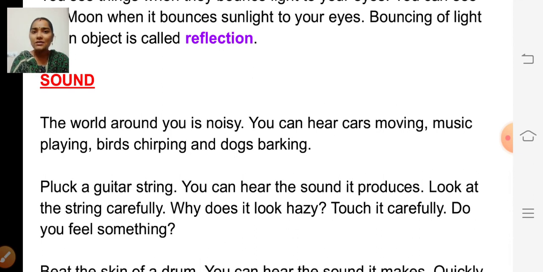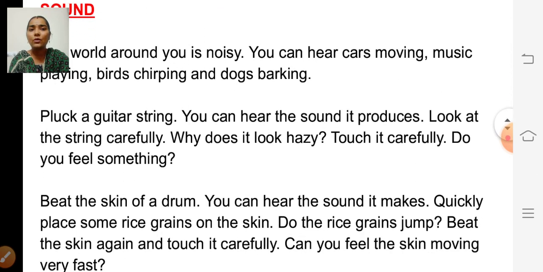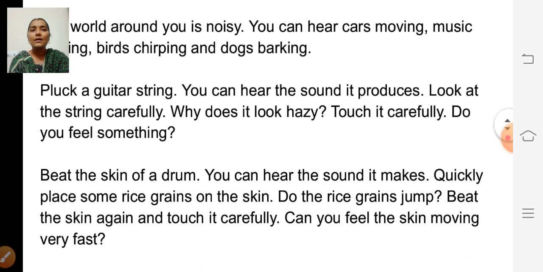After plucking the strings of the guitar, we cannot see the string clearly because it moves back and forth very fast. If you touch that string, then you will feel something like a vibration, isn't it? So that's what they have given. Touch it carefully. Do you feel something?